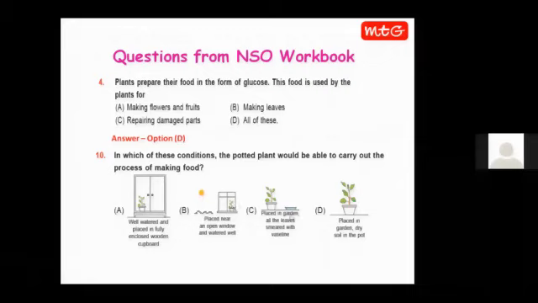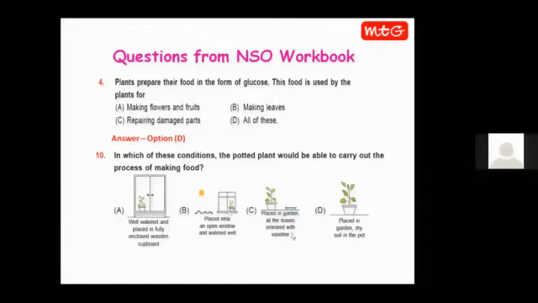Then option C, we can see that the plant is placed in a garden, but all the leaves have been smeared with Vaseline. Vaseline, you know, is a very sticky and oily substance. When it is applied on the leaf, the stomata are not able to function properly. If we apply a sticky layer over the stomata, there will be no gaseous exchange of oxygen. There will be no exchange of oxygen, there will be no exchange of carbon dioxide.